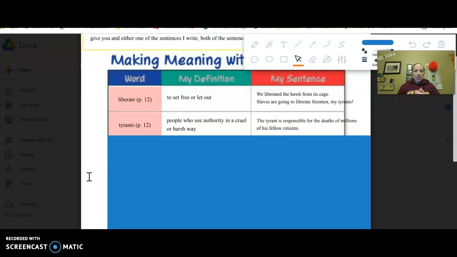Tyrants in that same sentence are people who use authority in a cruel or harsh way. So you could say the tyrant is responsible for the deaths of millions of his fellow citizens. I didn't write another sentence from the text because it's in the one right above. You don't need to rewrite it. But slaves are going to liberate freemen, my tyrants. He's calling the colonists who are enslaving the Africans tyrants.